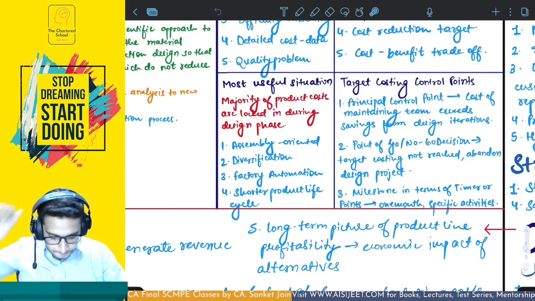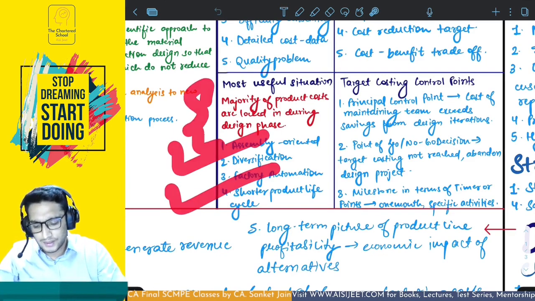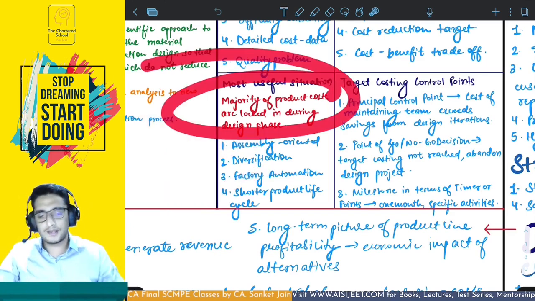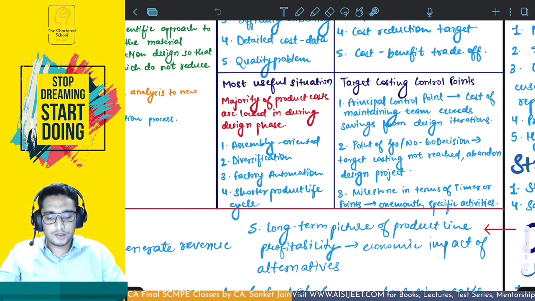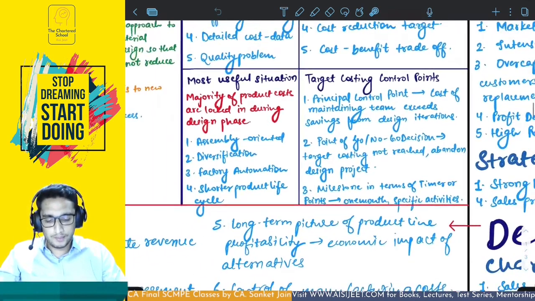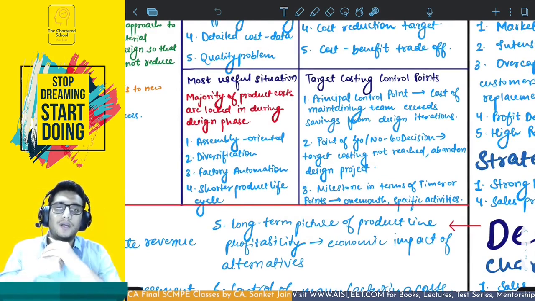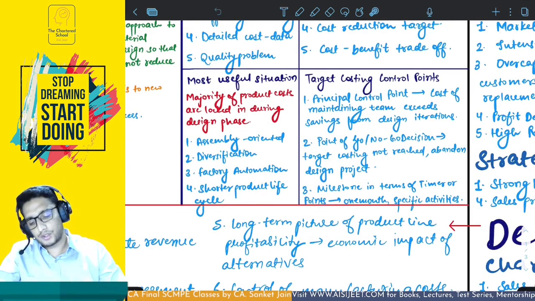You don't have to write this straight away before writing the red thing. This is important. This is the stuff. You have to start with this and then you can add this. Target costing control points. Okay, there are 3 points. One is the principal control point. Whenever the cost of maintaining this target costing application team exceeds the savings that might have resulted from the design changes, then you would stop it.